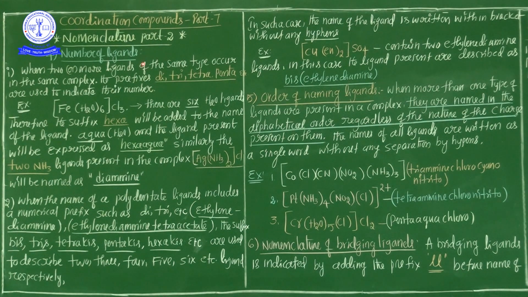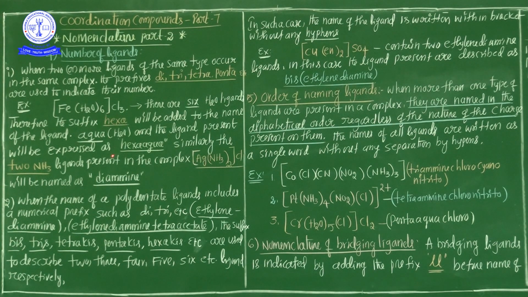The fourth rule is the number of ligands. A single complex which consists of more than one ligand of the same type, we use the prefixes di, tri, tetra, penta to indicate the number. For example, in [Fe(H2O)6]Cl3, the ligand is H2O, present 6 times.